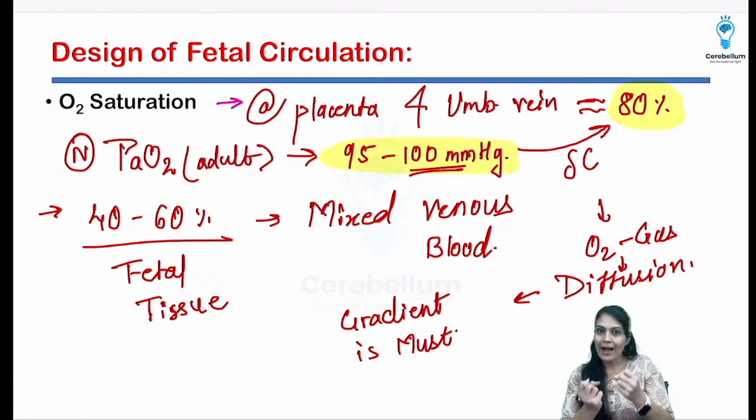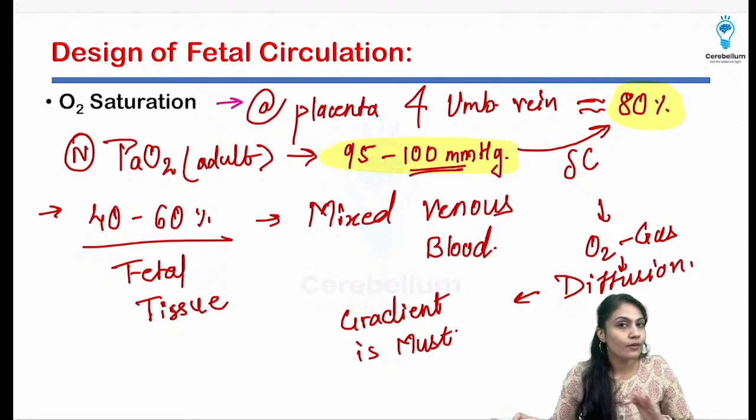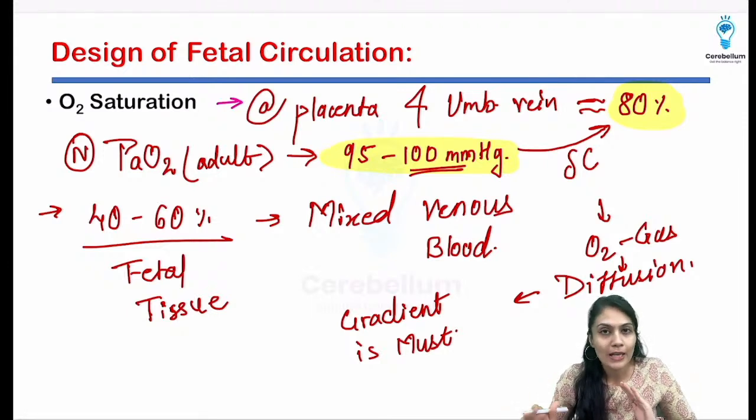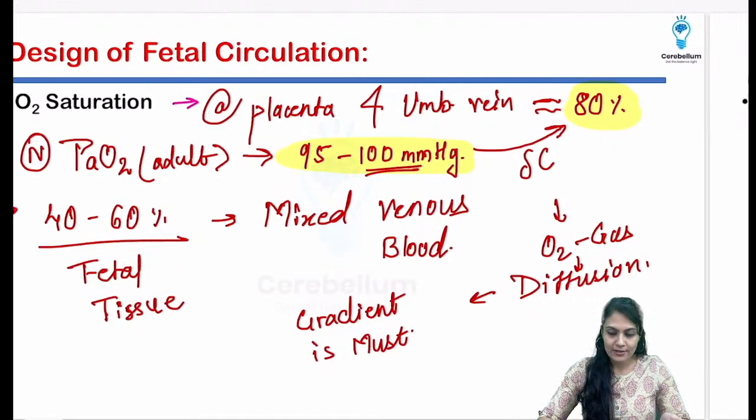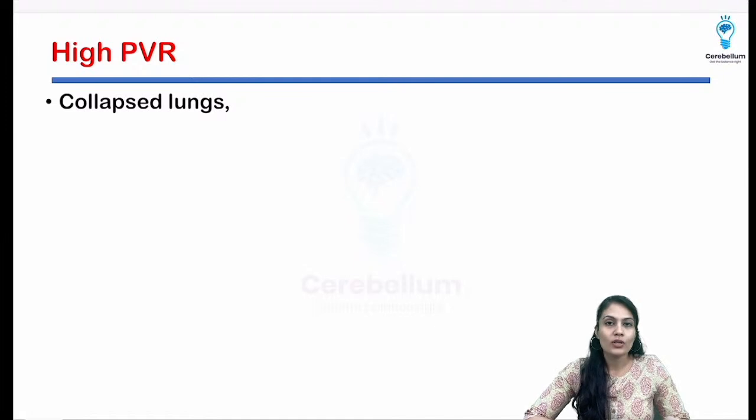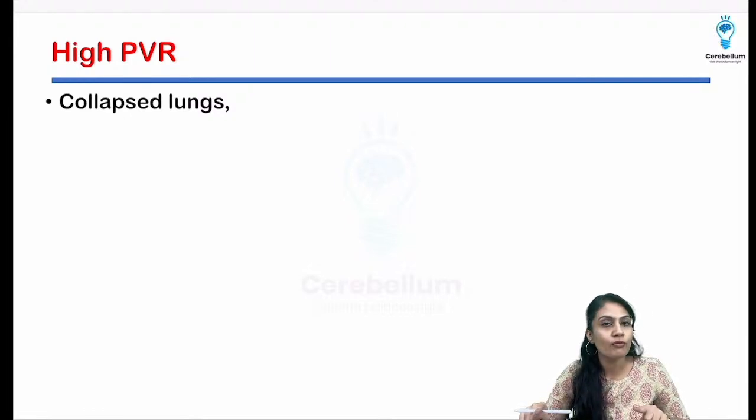It should attract, right? So there should be some magnet available in the fetus. And what is that magnet? Can you tell me? Yes, please tell me, what is the magnet which is attracting the oxygen, and what is so special in the fetal lung? First thing I told you that there is a gradient which is helpful, but there is another thing which is going to be helpful, which is different in the adult also.